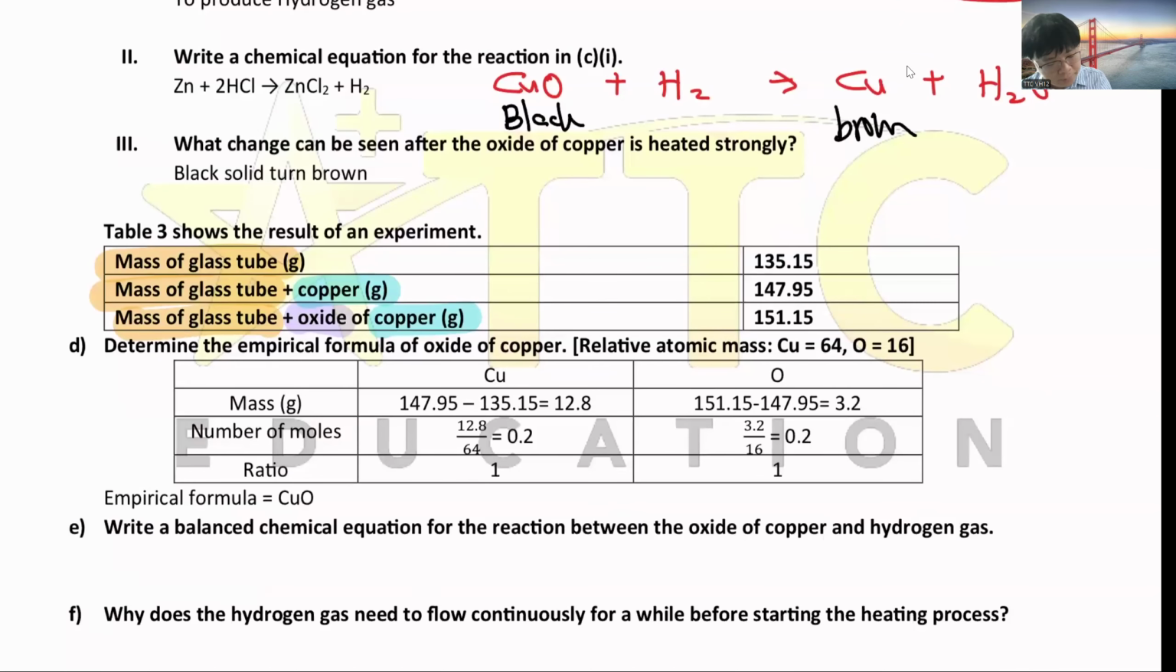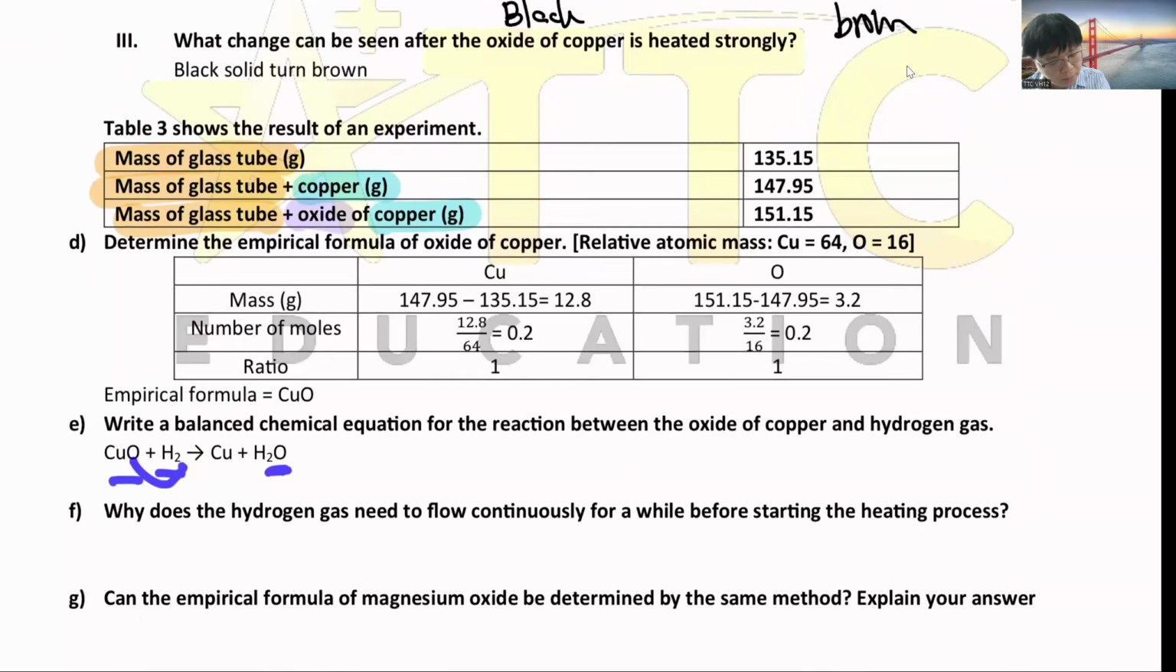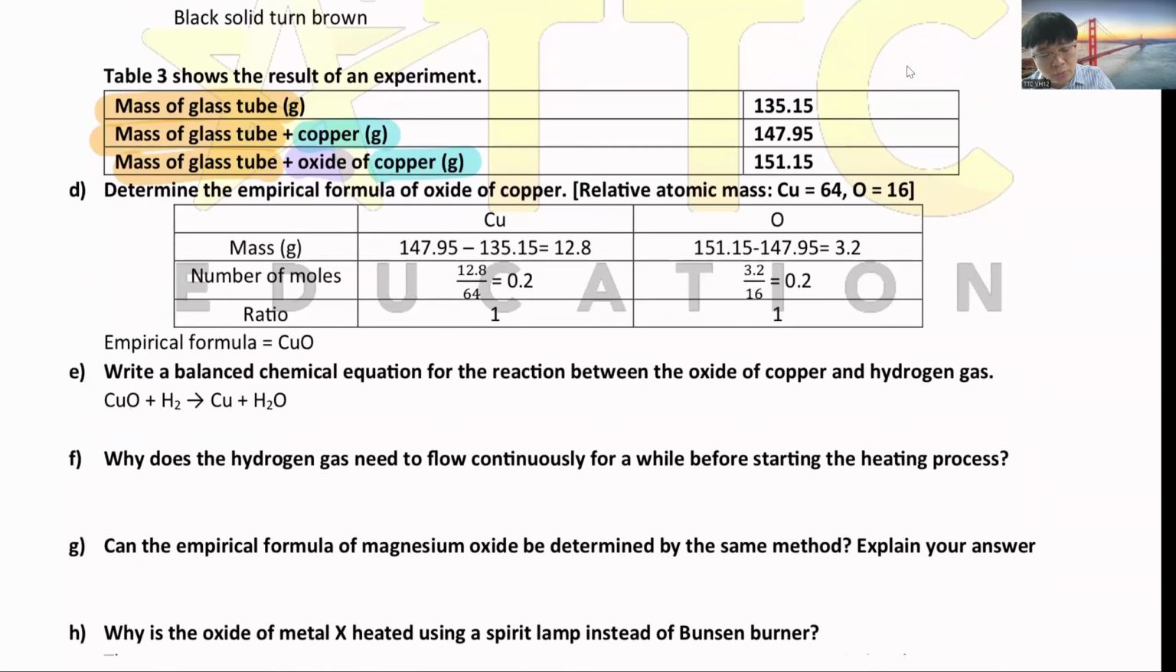A balanced equation: CuO plus H2, the O will be taken away by the hydrogen, becomes Cu plus H2O. The hydrogen gas, you have to flow through for a while to make sure there is no air in the glass tube, because if the glass tube only has hydrogen gas inside, it won't explode. But if you have a mixture of H2 and oxygen in the glass tube and you heat, it will explode. So very dangerous. Then they ask, can magnesium oxide react using this method?